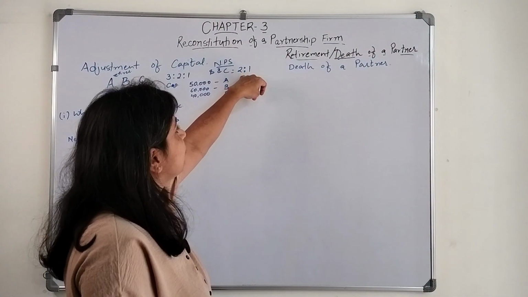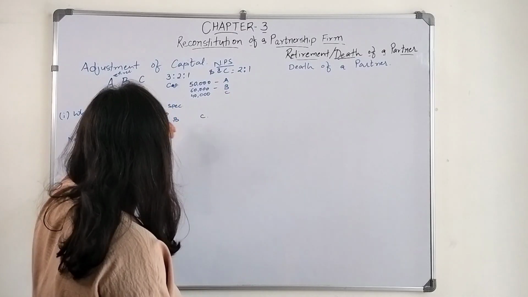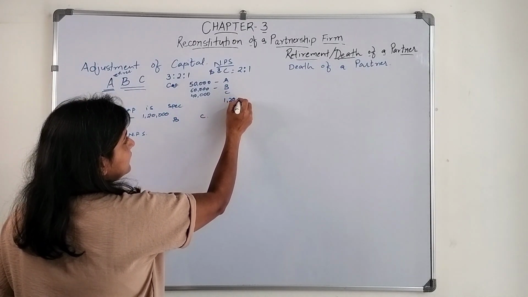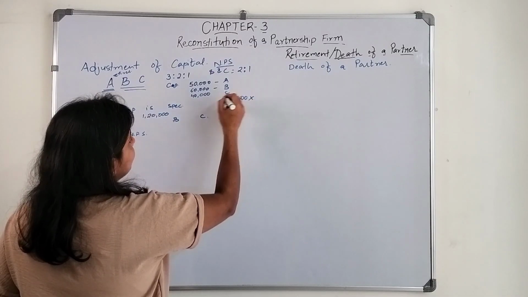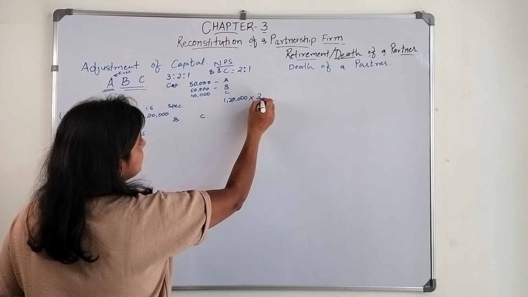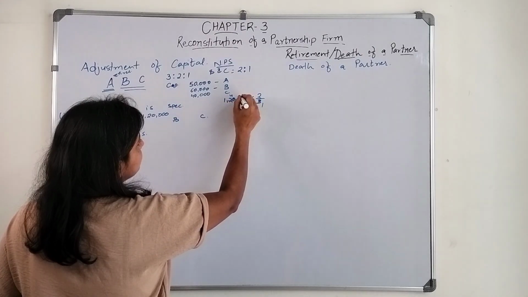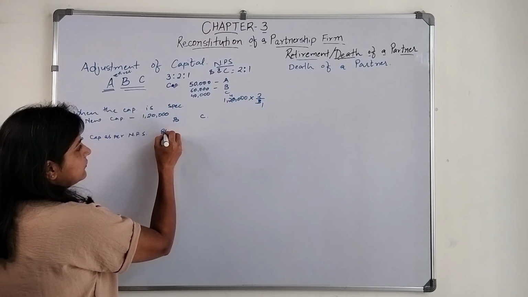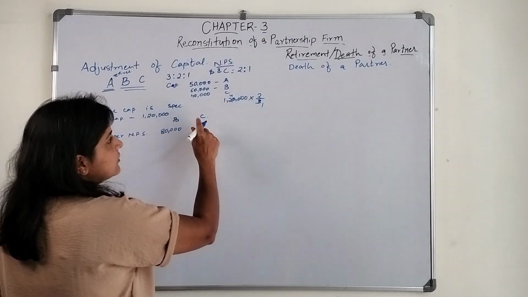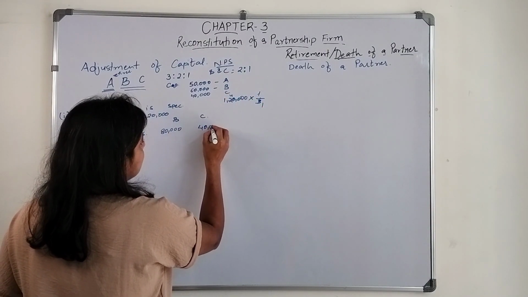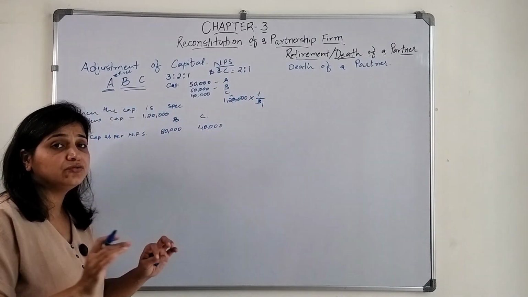Their new profit sharing ratio is 2:1, and the new capital given is 1,20,000. So we will divide: for B it will be 2/3, that is 80,000, and for C it will be 1/3, that is 40,000. This should be their new capital.